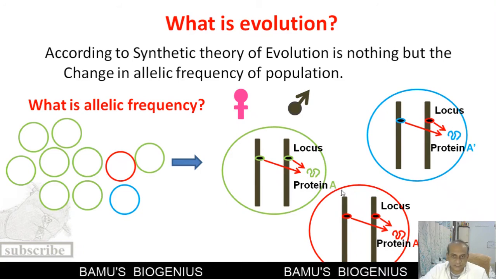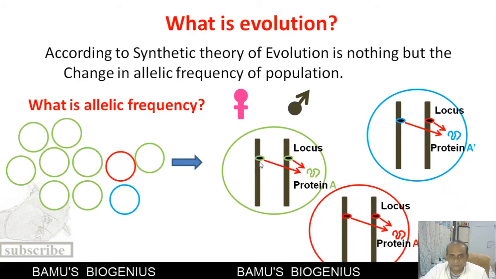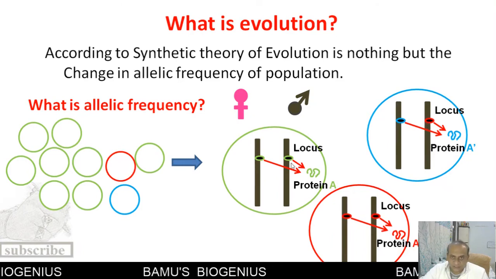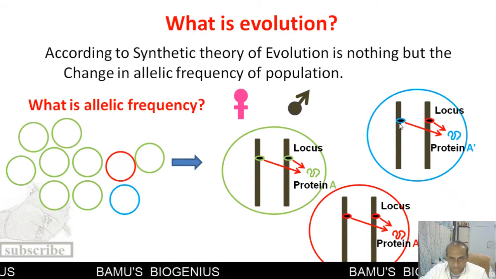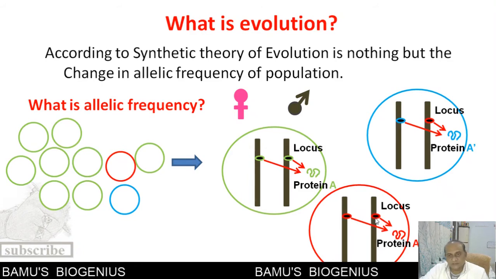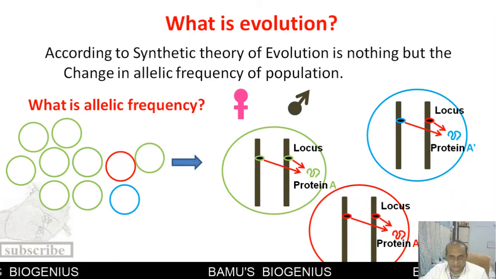These variations are there because the green gene is converted into a blue or a red colored gene. So green is more dominant than blue, and blue is more dominant than red. The red colored gene is recessive, so it is coding for protein A star.